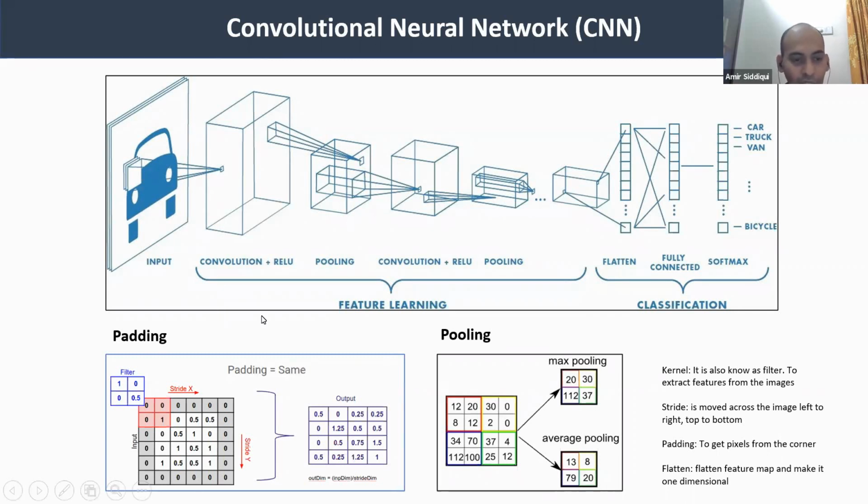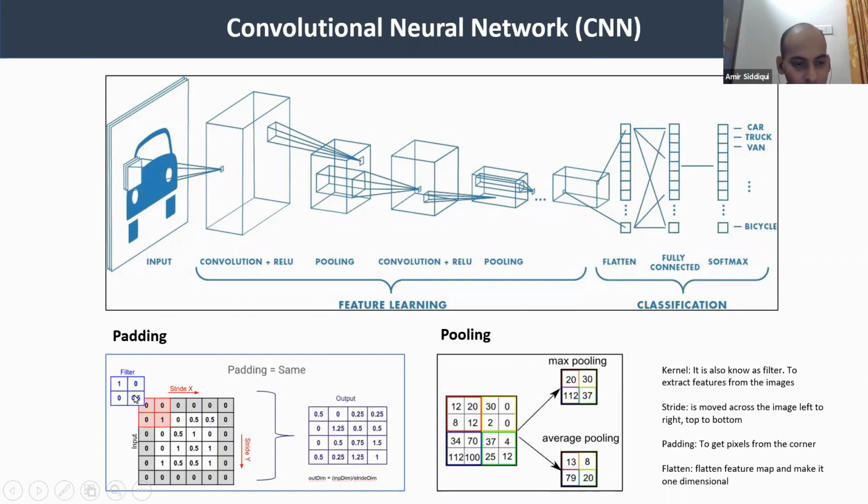So what happens, for example, we have this matrix here, and you will see at the end we have 0, 0 everywhere on the left, right, and bottom. So when we apply a stride on this padding, it will take these numbers into consideration. For example, we apply this filter here, 1, 0, 0, and 0.5. Then we will move this filter to the next column. This will be 0, 0.5, 0.5, 0.5, 1. This is how we move the filter from one place to another, from left to right.